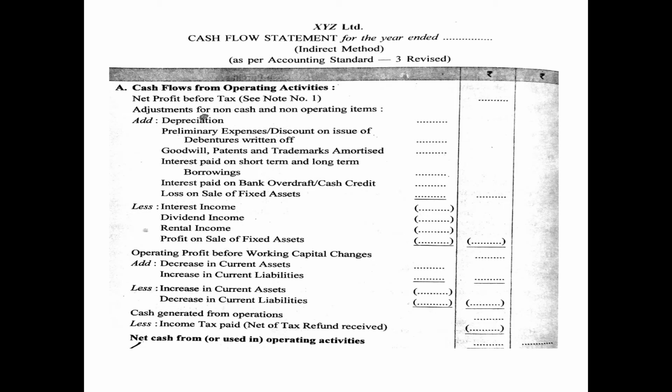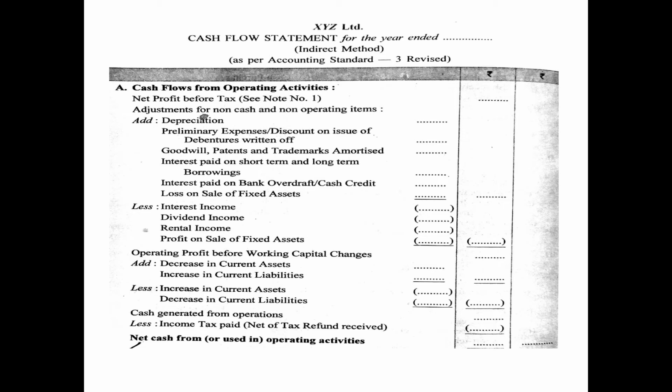And remember one thing, children, whatever the calculation of net profit before tax is, you will not show the calculation inside the cash flow statement. Only the net amount of net profit before tax will be shown in the cash flow statement, and all the working related to it will be shown as a working note, and it will not be a part of the cash flow statement. If you do it, you will lose your marks. As you can see, the amount given in the question will be written in the inner column, then whatever amount is the net one will be shown in the second column, and the last column is for the net amount of different activities.